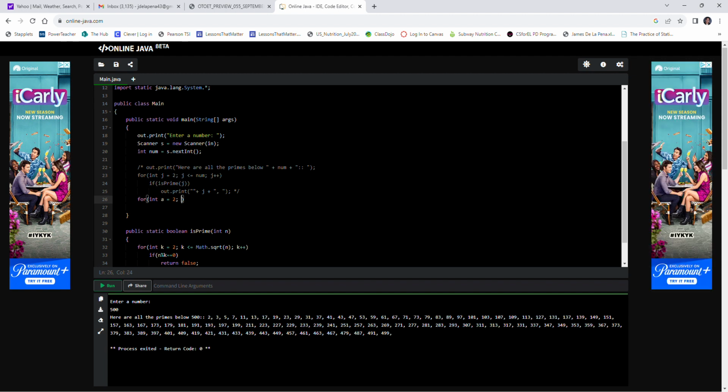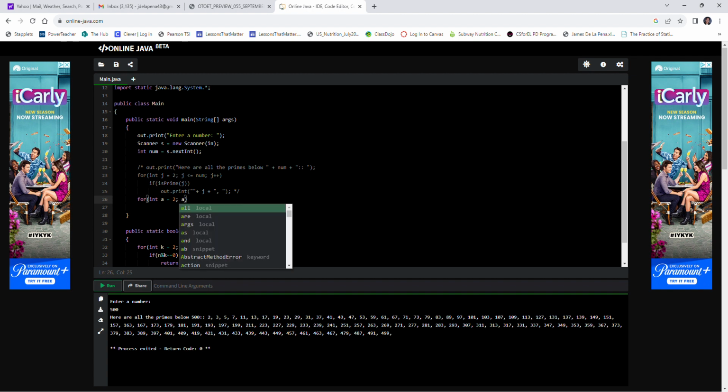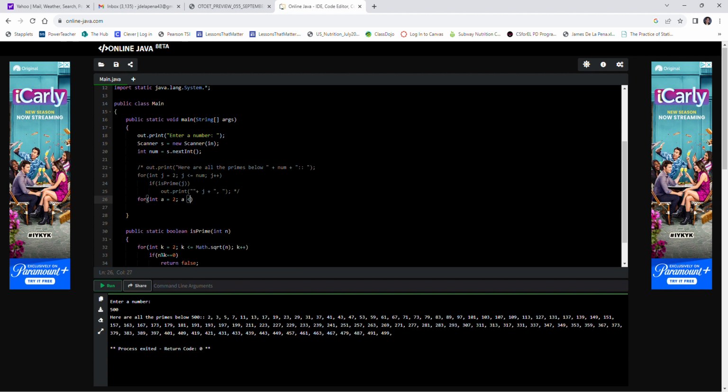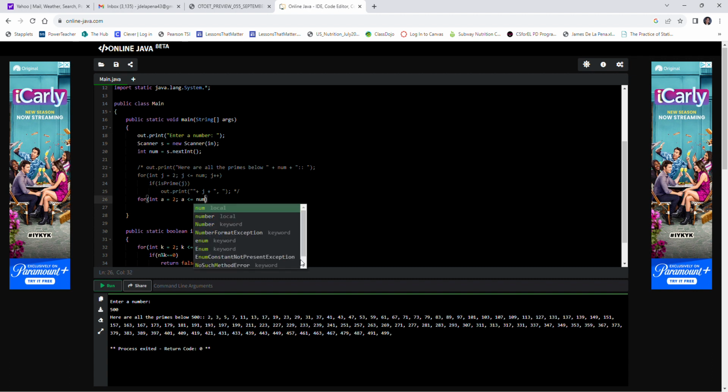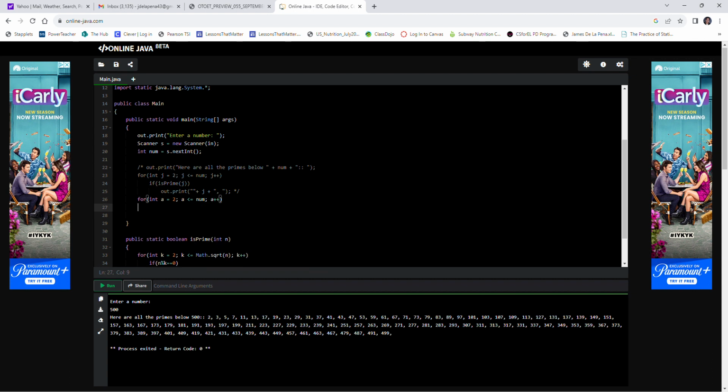Loop. Let's get that pre-established value, right? So this enter a number. Let's make that a maximum, in that we're only going to look at numbers up to that point. So let's go with a is less than or equal to num, a plus plus. So we've set up a loop to go through numbers from 2 to num.